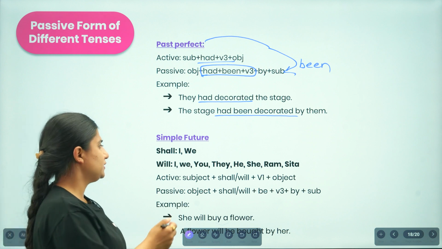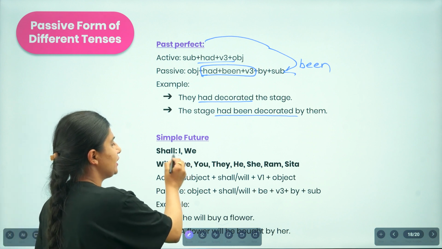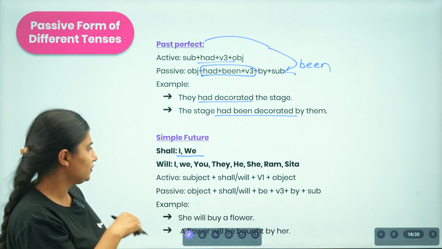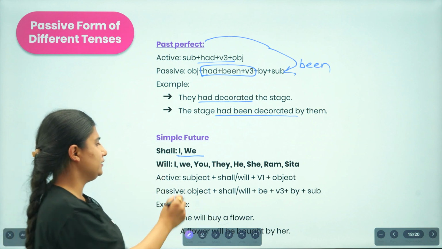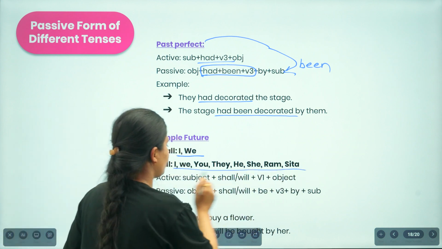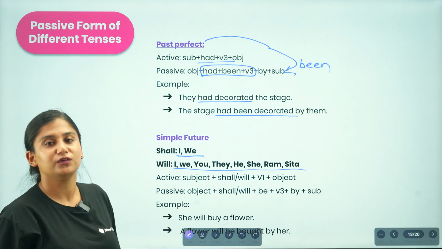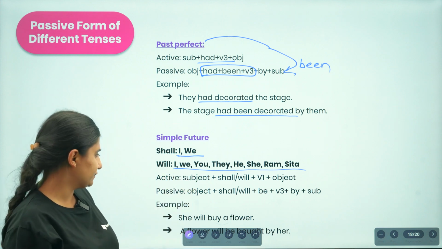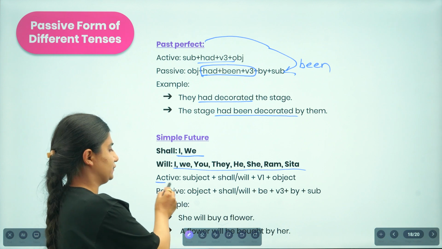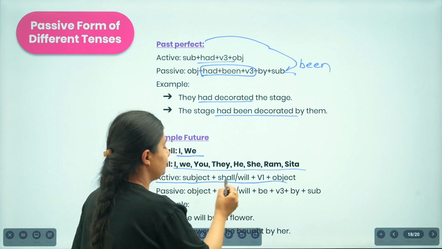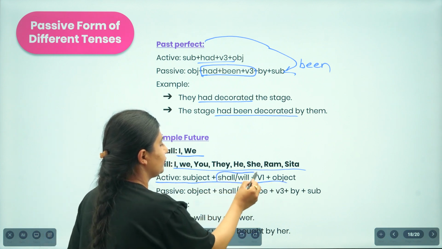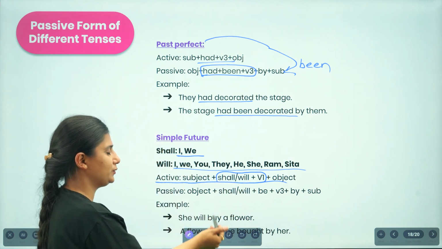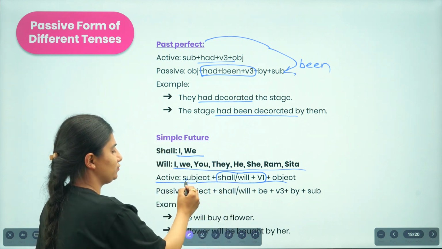Okay, now let's talk about the simple future. You will be adding shall if the subject is I or we, and you will be adding will with the other pronouns, like you, they, he, she, Ram, Sita as well. Now let us talk about the active voice. Here you will be focusing on the verb, that is shall or will plus verb 1. You will choose whether shall or will based on the subject.